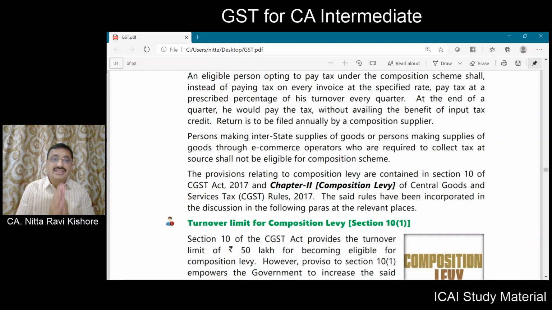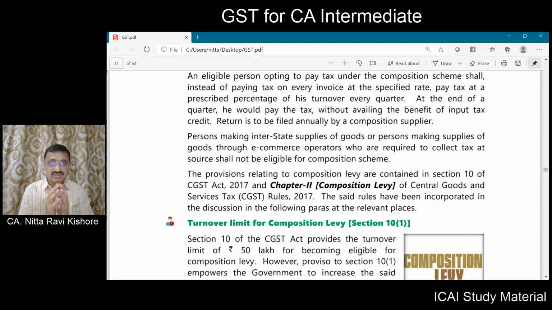Now, if there is a person who is supplying goods through an e-commerce operator, he is not eligible for the composition scheme. The provisions relating to the composition scheme are given in section 10 of the CGST Act, and the rules relating to composition taxpayers are contained in chapter 2 of the CGST Rules 2017.